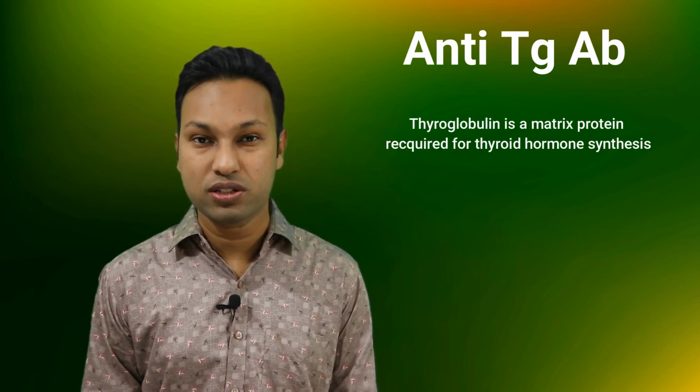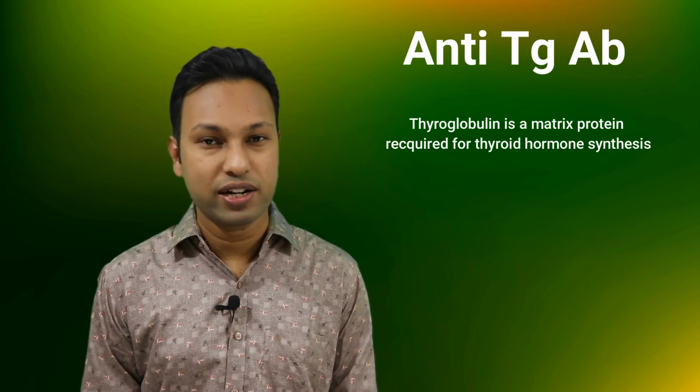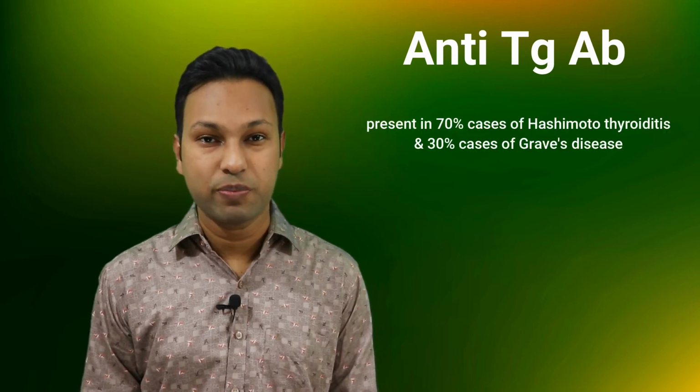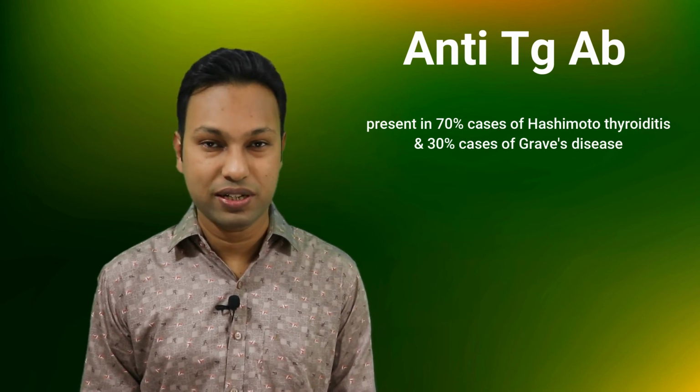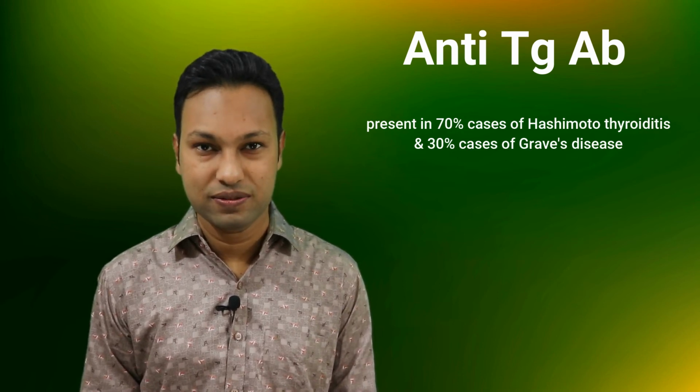Thyroglobulin is a matrix protein that is involved in the production of the thyroid hormone. When antibody is directed against this protein, this is called antithyroglobulin antibody. This antithyroglobulin antibody or thyroglobulin autoantibody is present in 70% of cases of Hashimoto thyroiditis and 30% of cases of Graves' disease.